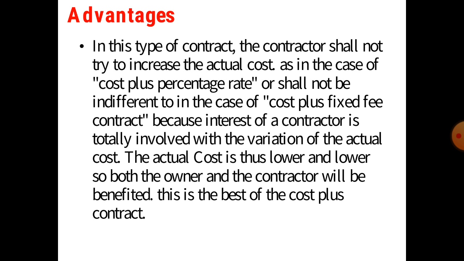One of the best advantages is that in this type of contract the contractor will not try to increase the actual cost, as in the case of cost plus percentage rate, nor will he be indifferent, as in the case of the cost plus fixed fee contract, because the interest of the contractor is totally tied to the variation of actual cost. So the lower the actual cost, both the owner and contractor benefit in this best type of cost plus contract.